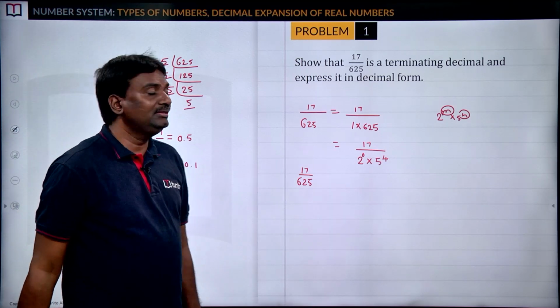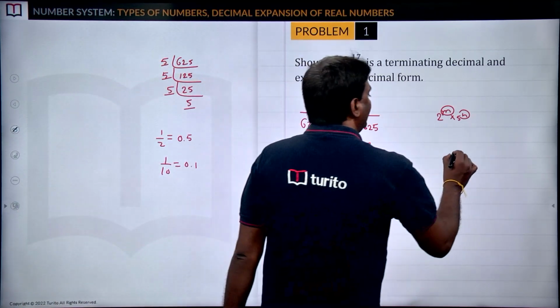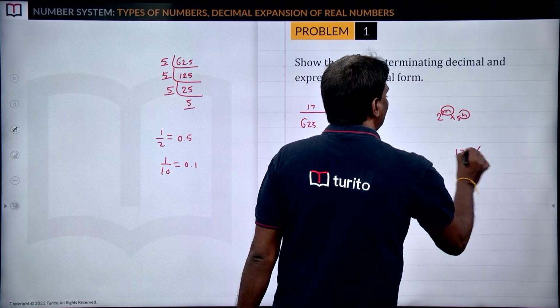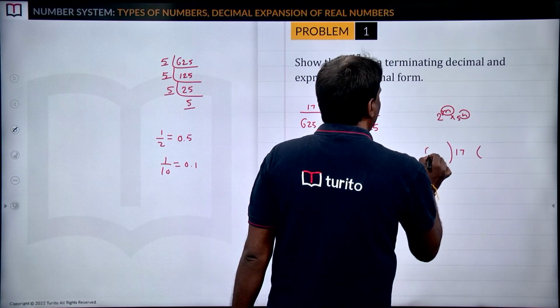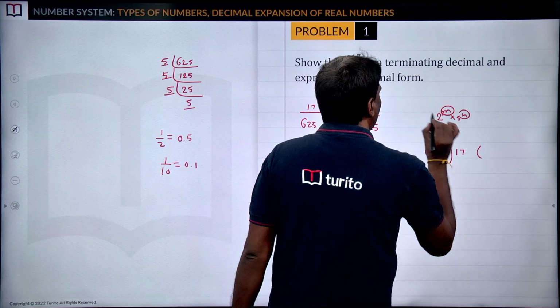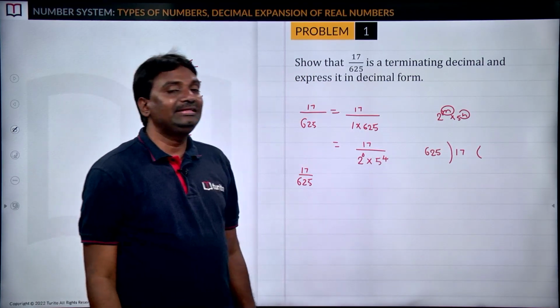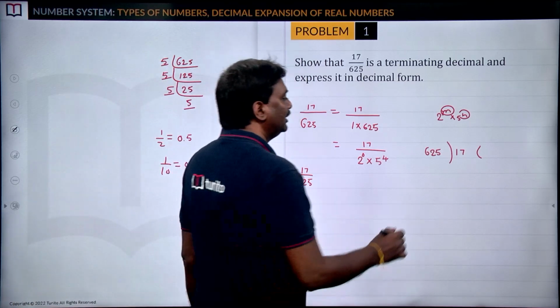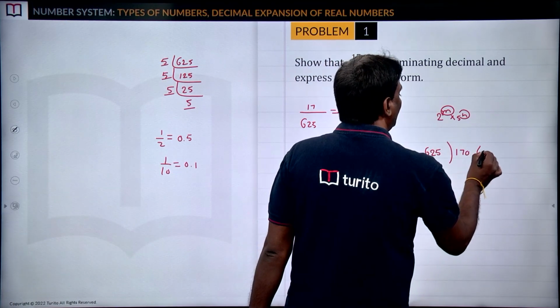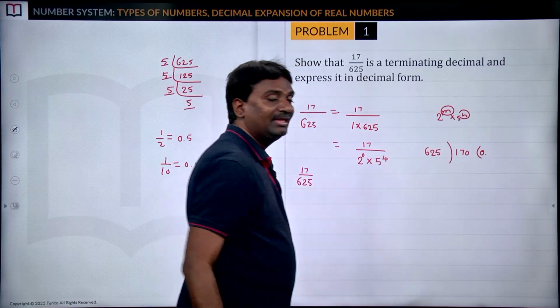So here, by dividing the numerator by the denominator, 17 divided by 625. We know 17 is less than 625, so you can take 0 and put the decimal point.